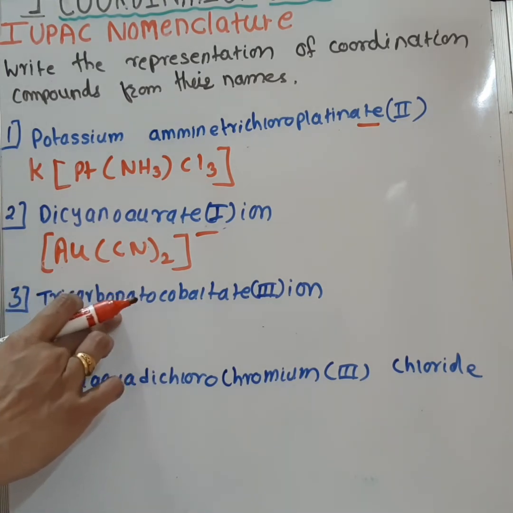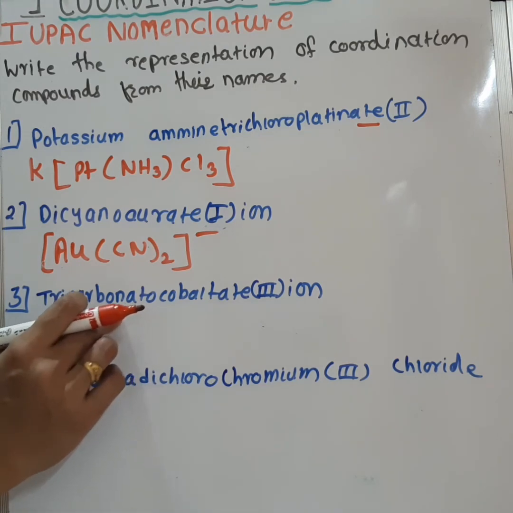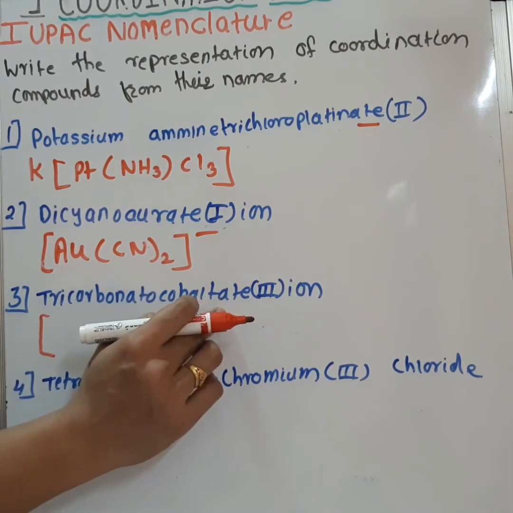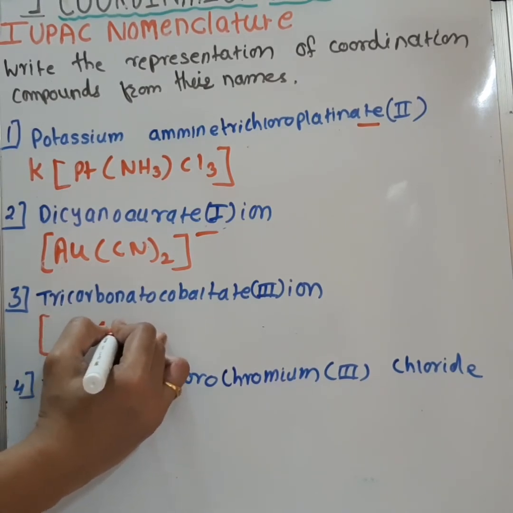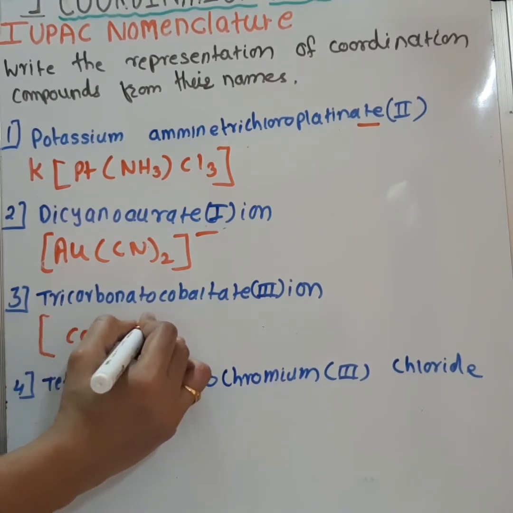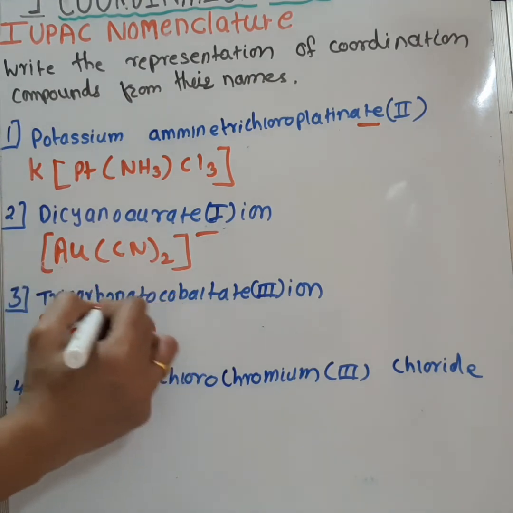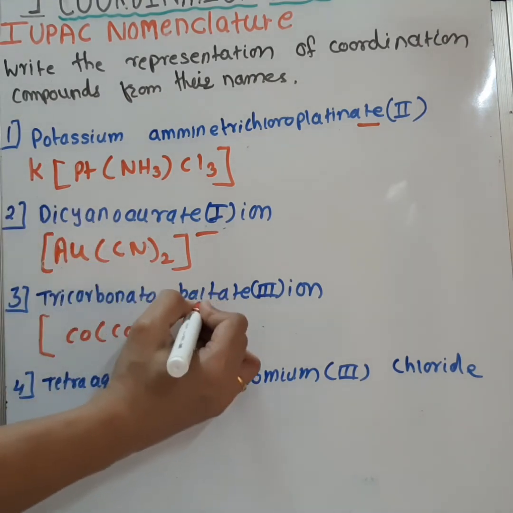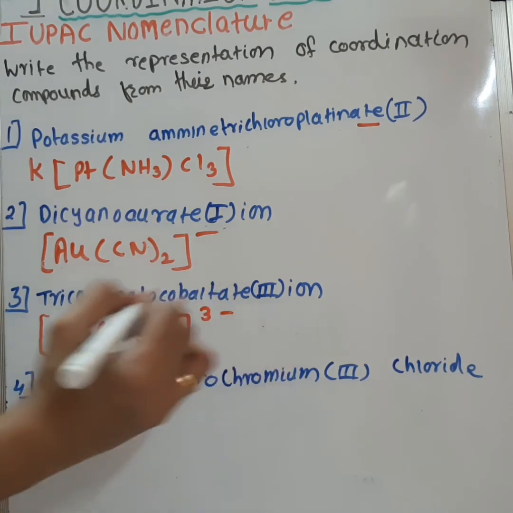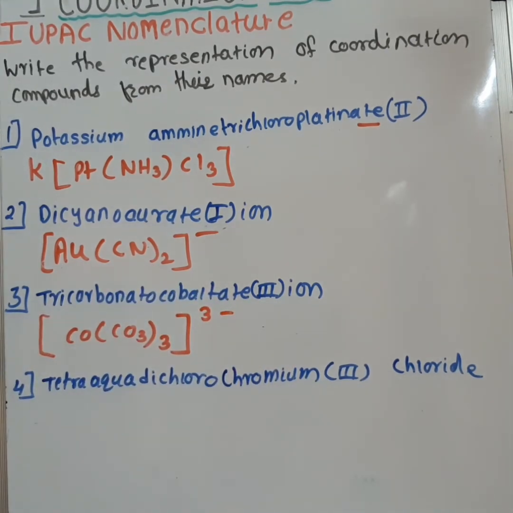Tricarbonato means there are 3 molecules of CO3 here and the metal is cobalt. So Co, then bracket CO3, bracket close, and it is 3 times, then bracket close, and 3 minus will be the charge on this complex.